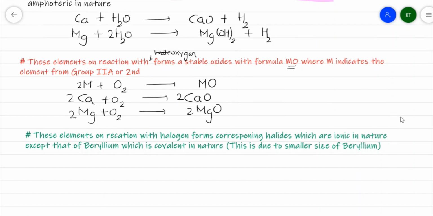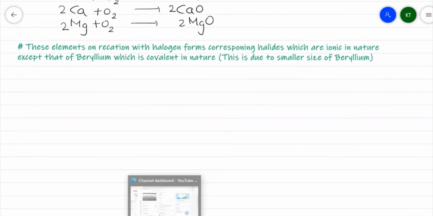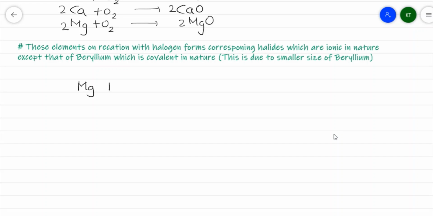Now these elements generally react with halogens, as alkali metals also do, so as to form the corresponding metallic halides, which are ionic in nature, except that of beryllium, which is covalent in nature. So magnesium combines with chlorine to give magnesium chloride. Calcium combines with chlorine to give calcium chloride.